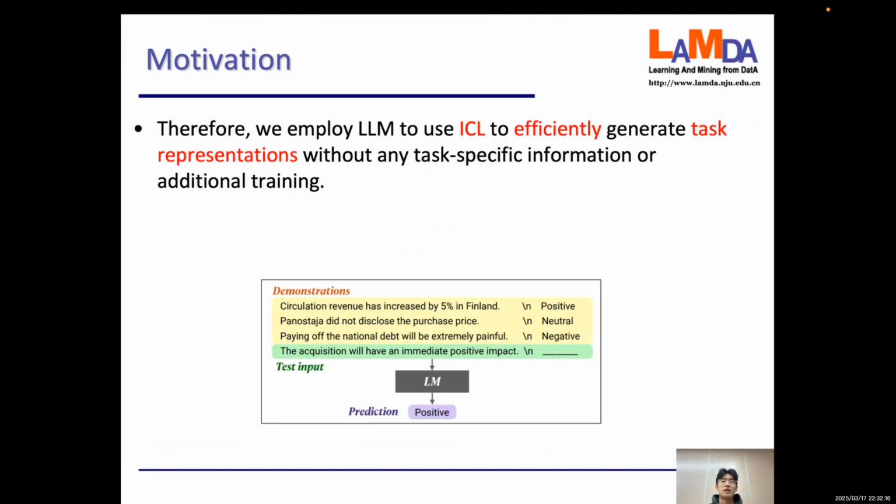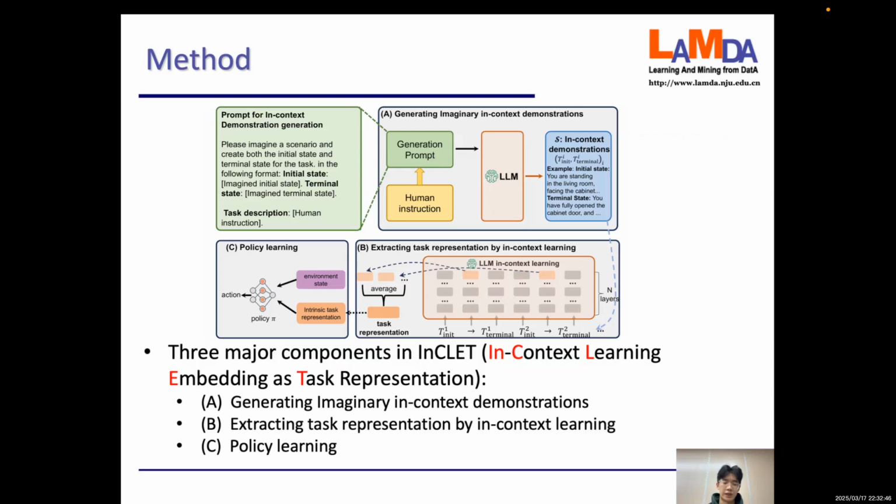So we want to find a method which doesn't need an extra translator and can translate the task to a representation effectively. Inspired by in-context vectors, we found that the demonstrations from in-context learning can give a good representation. So we want to use in-context learning to efficiently generate task representations. The first question is, how can we get the in-context demonstration?